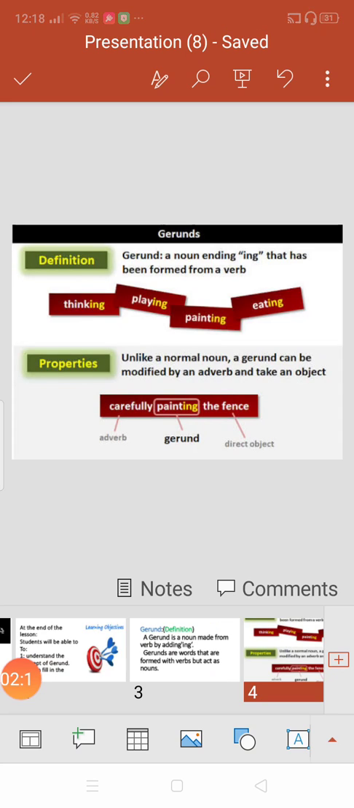Again we are going to learn another definition. Gerund: a noun ending in ing that has been formed from a verb. There are a few examples: thinking, playing, painting, eating. And the properties of gerunds are: unlike a normal noun, a gerund can be modified by an adverb and take an object.